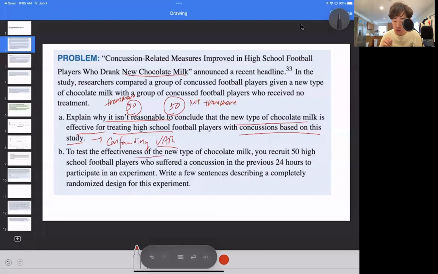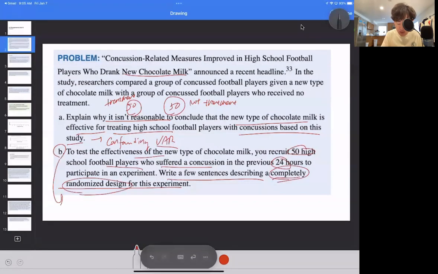To test the effectiveness of the new type of chocolate milk, you recruit 50 football players who suffered concussions in the last 24 hours. Write a few sentences describing a completely randomized design for this experiment. Okay, so even if I want to do this with the confounding variable intact, let's say that I want to do a completely randomized design.